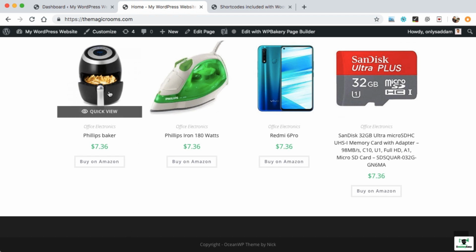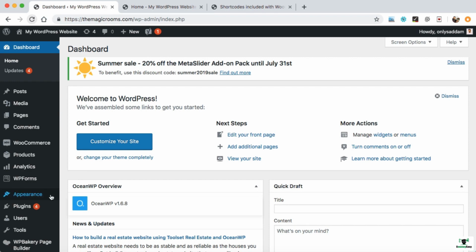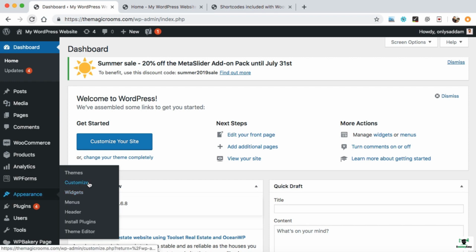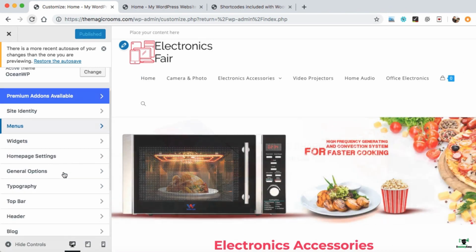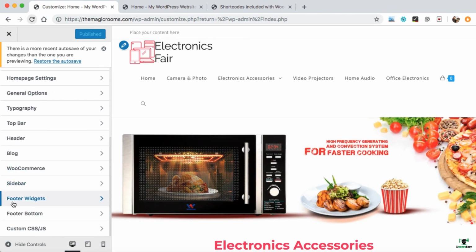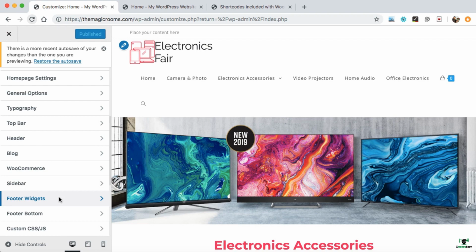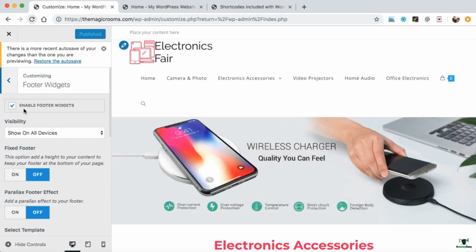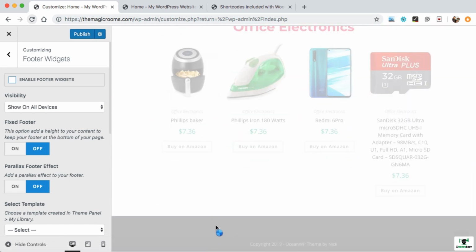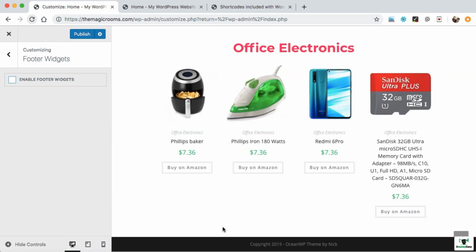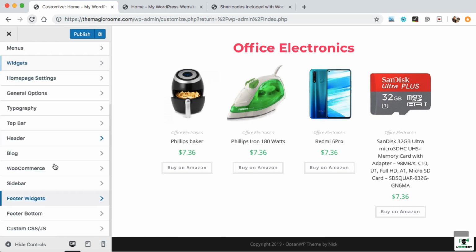So let's go ahead to the dashboard. Now hover on appearance and we can click on customize. Just click on it. Now on the left bar, find out footer widgets. Here is footer widgets tab. Just click on it and we can disable the footer widgets area. So once we uncheck this box, we can see the preview. The widget area will be disappeared from here like this. It has been removed. Now let's go back, click on this arrow.